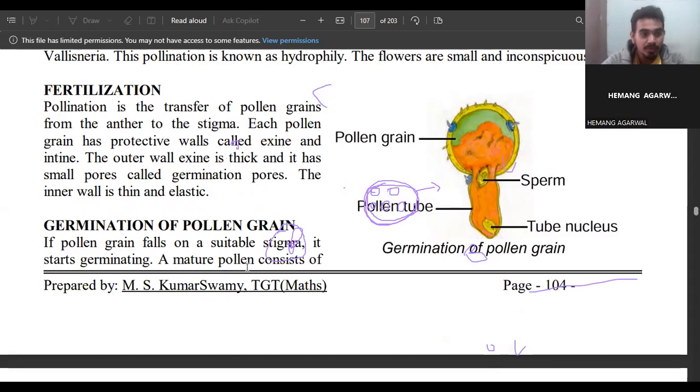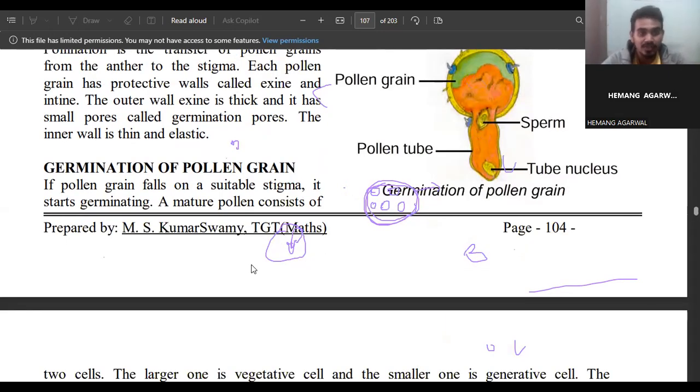In germination of pollen grains, if a pollen grain falls on a suitable stigma, it starts germinating. Once the pollen grain is transferred to the stigma, it will start germinating, and after that, what will happen? A mature pollen grain is transferred to the stigma, that is from the androecium to the gynoecium, the female part. After that, what will happen from the stigma region? The style also develops. So this is a very beautiful mechanism we will see here.